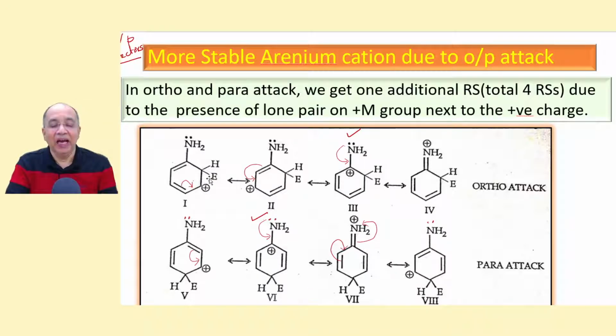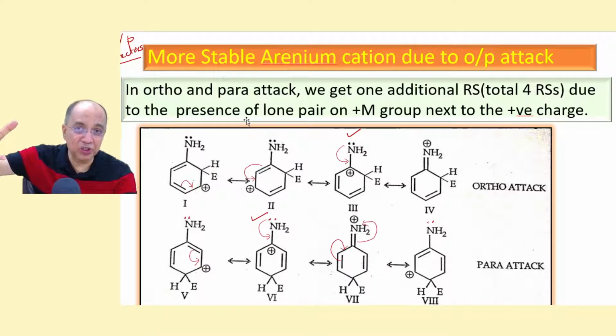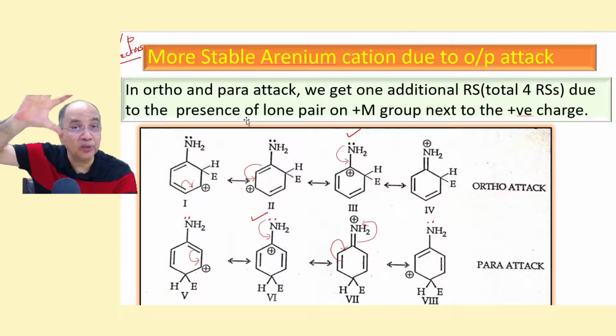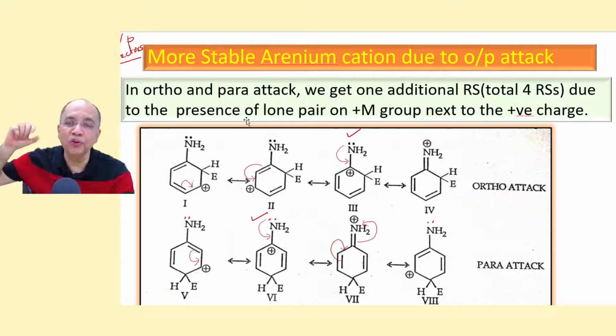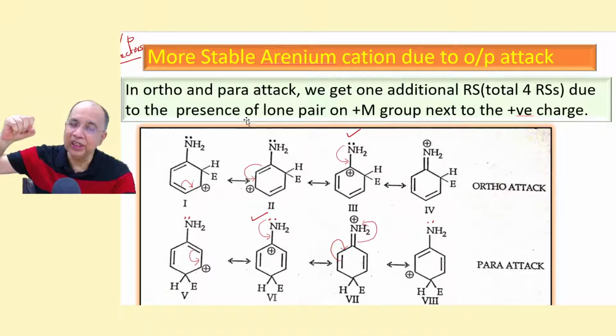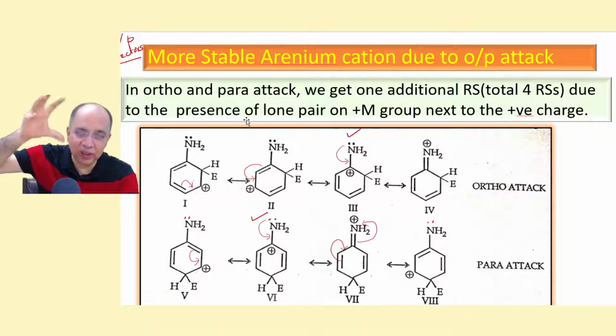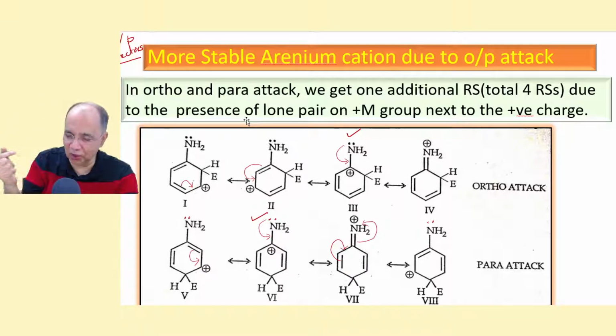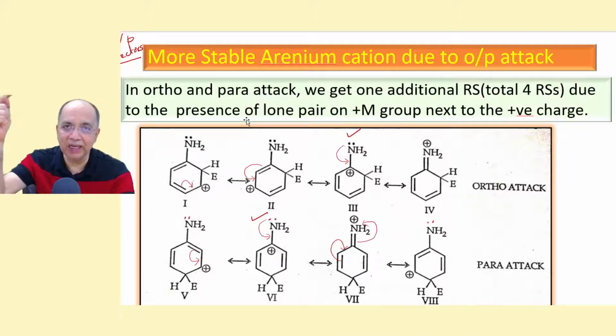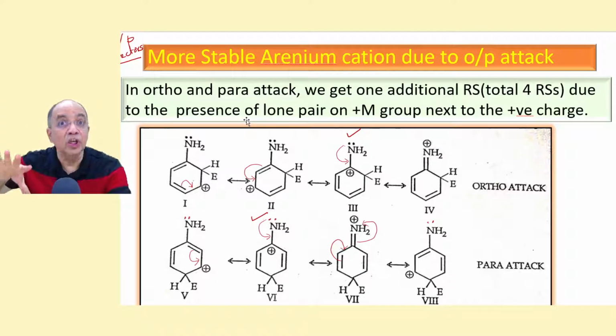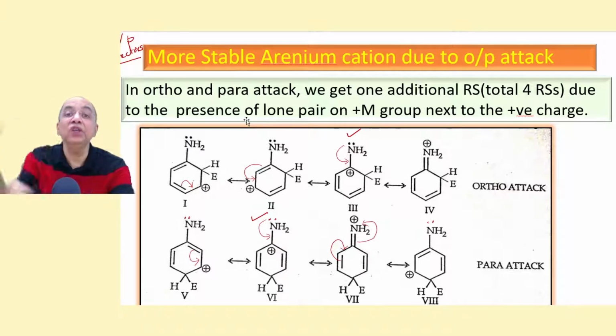Now we will understand this in a different way. In one way we drew the resonance structures of the substrate and found the ortho-para positions are suitable for attack. The joining of the electrophile is most favorable at the ortho-para positions. Now we shall look at the same thing in a reverse way.